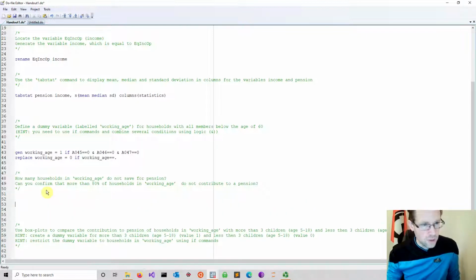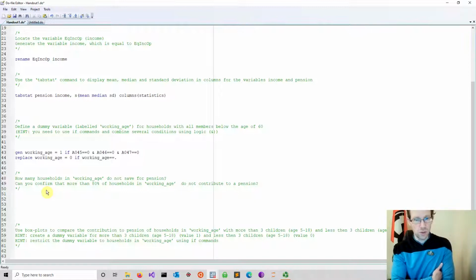So now, how many households in working age do not have any savings for pension? Now here, to be precise, it refers to the personal pension we defined before. And can you confirm that more than 80% of households in working age do not contribute to a personal pension plan? Good, so how to do this? There are many ways you could exploit now your knowledge of Stata to answer that. The first thing you can do is go into a summarize command. You do a summarize command and you go into pension. So you want to know what happens to pension.